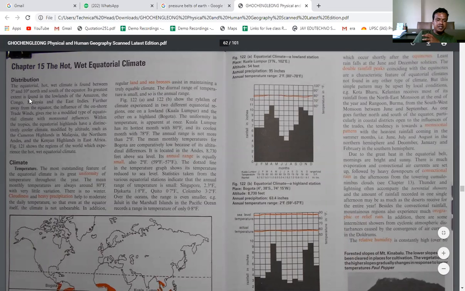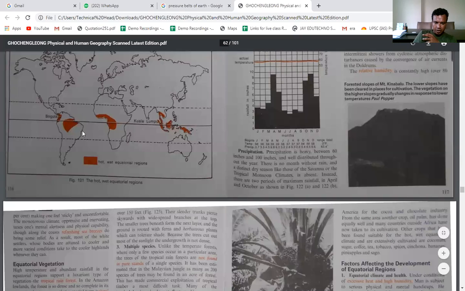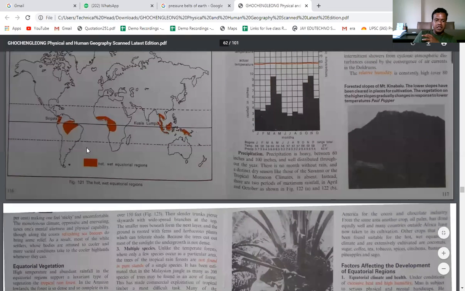Its greatest extent is found in the lowlands of the Amazon. Amazon means, here you can see, in South America, we have Brazil. So here we have the country Brazil, and here we have Zaire and some of the countries located in Africa. So here we have the equatorial type of climate.